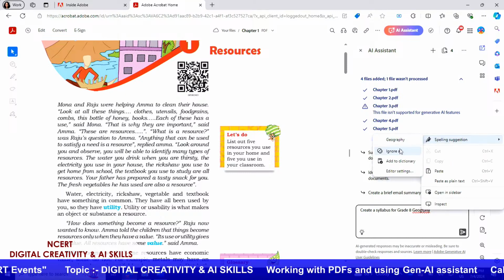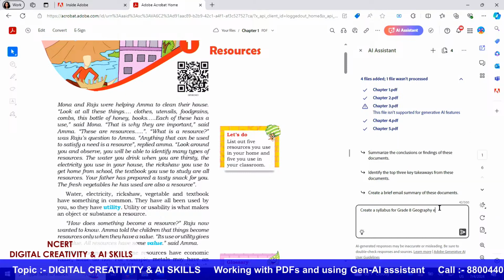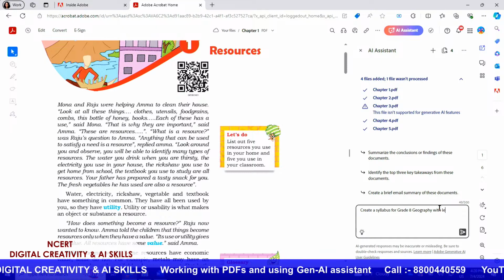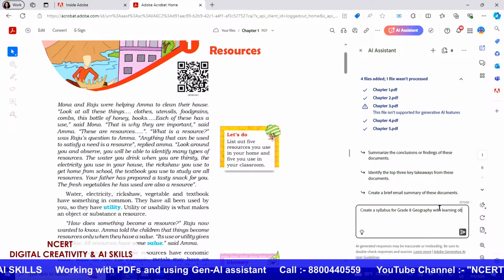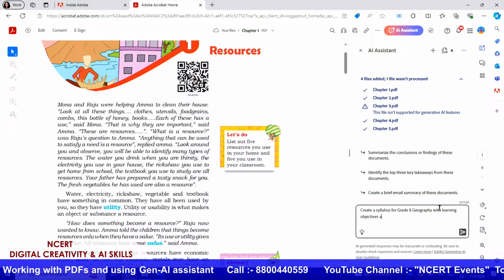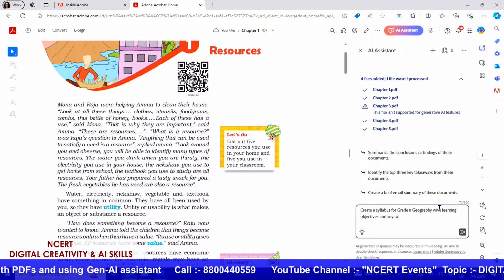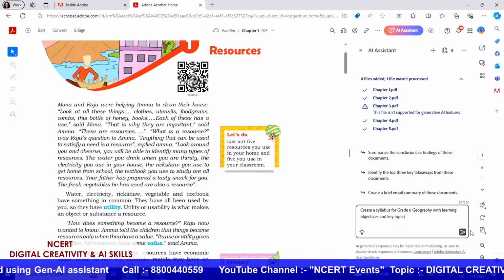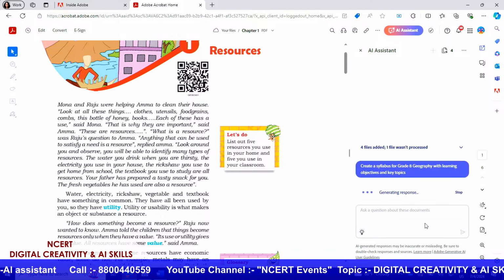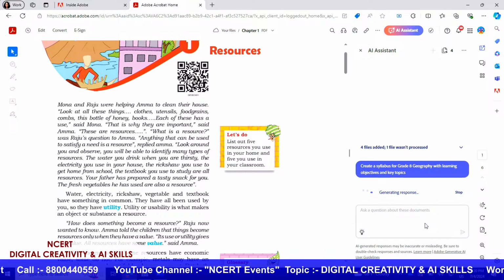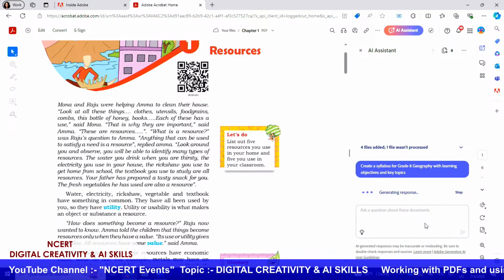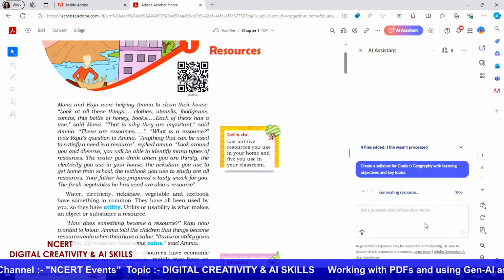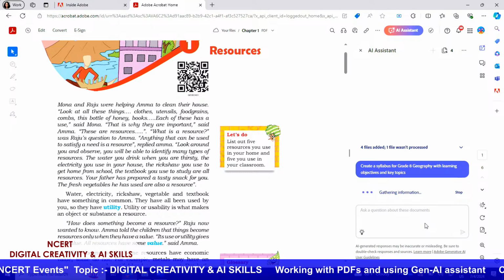Sorry about that. With learning objectives and key topics. So it is now going to go through all these different files that were added and try to generate a syllabus for us.